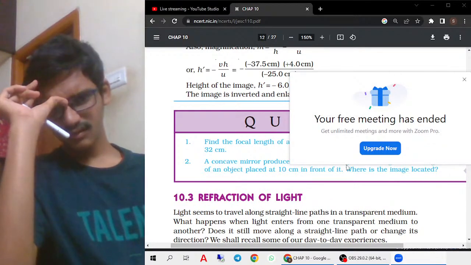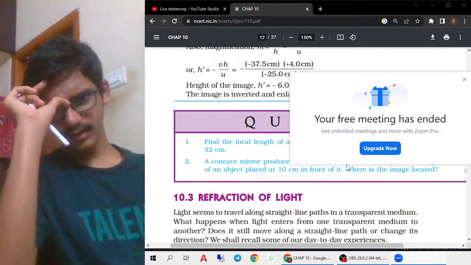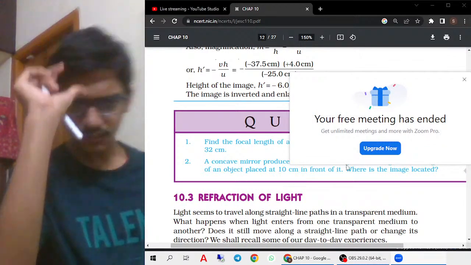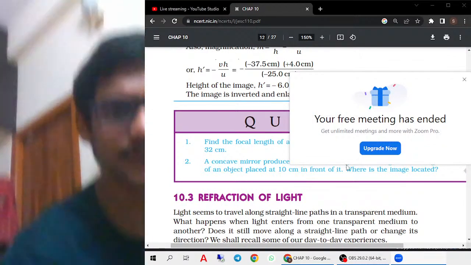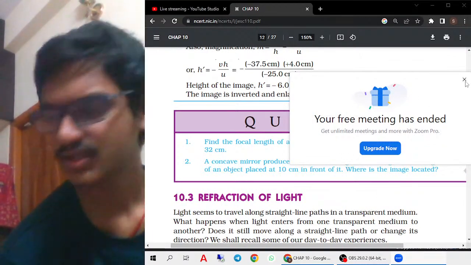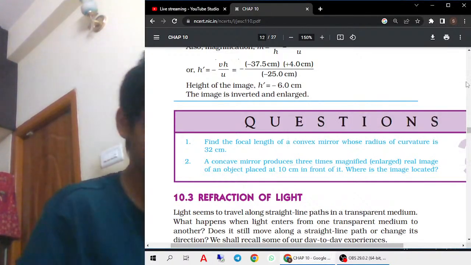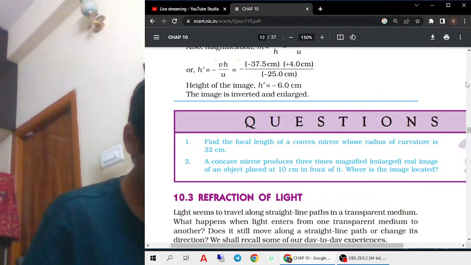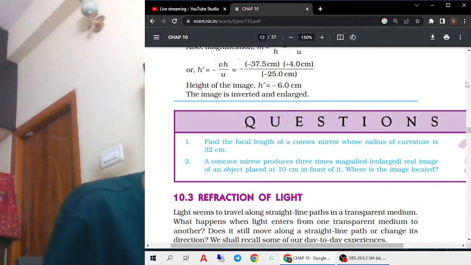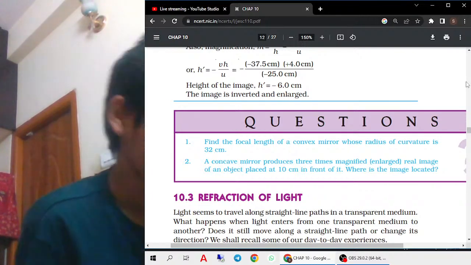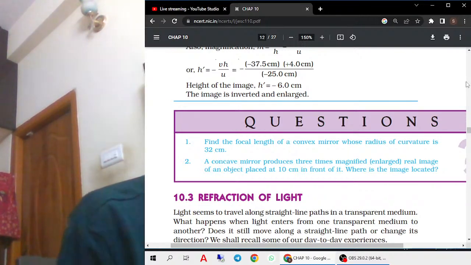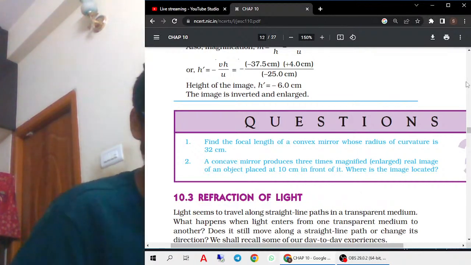How is that? Image is formed at the center of curvature. Oh, some mistake we have done here. Let me actually do it now. Let me do it and give you the final and confirmed answer. You just stay online, then you can get the answer. Okay, so let me do it now.